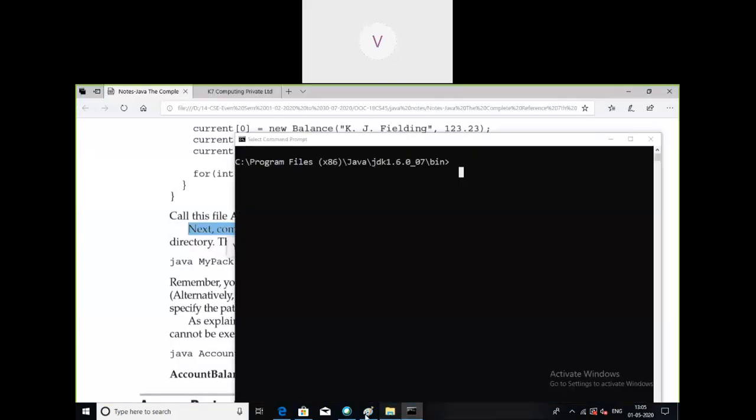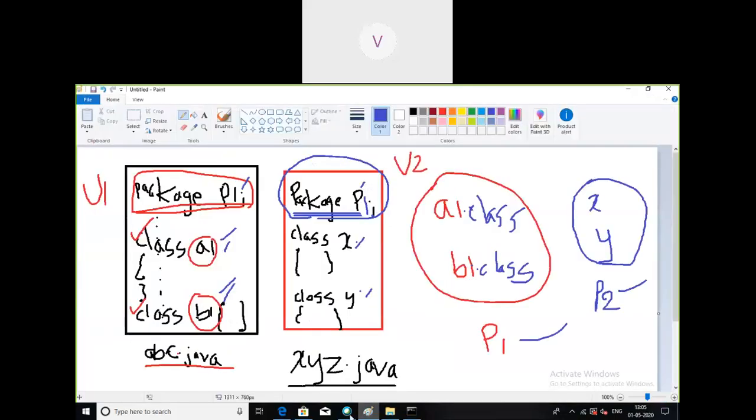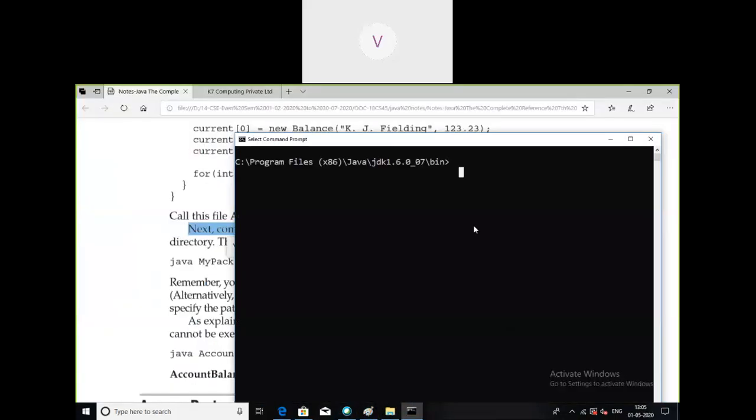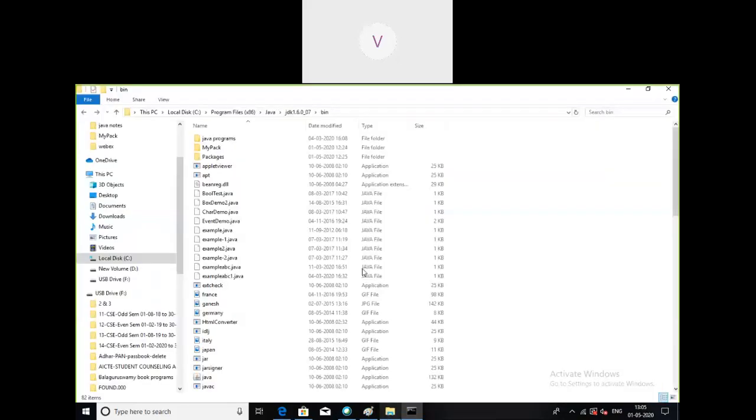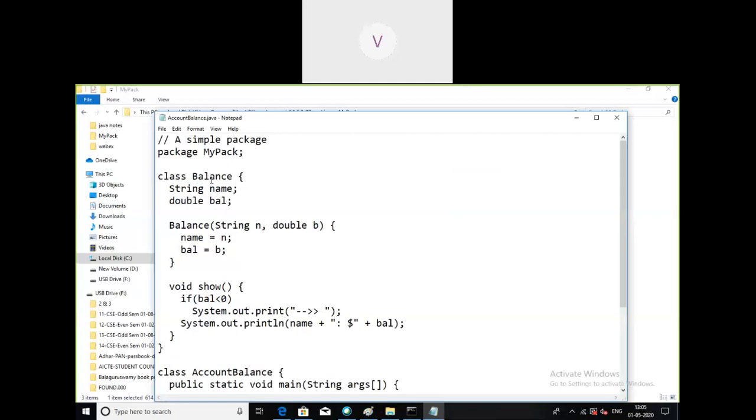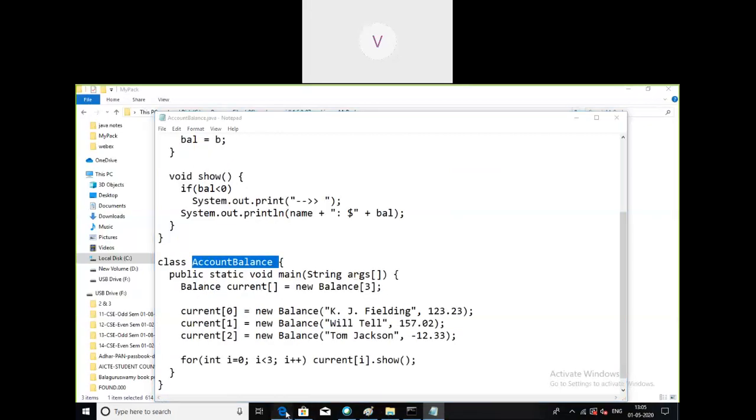I closed the source file. Yes, I think I have closed the source file. We'll get 2 bytecodes with the names: the first one is called balance, another one is called account balance. Take those two source files.